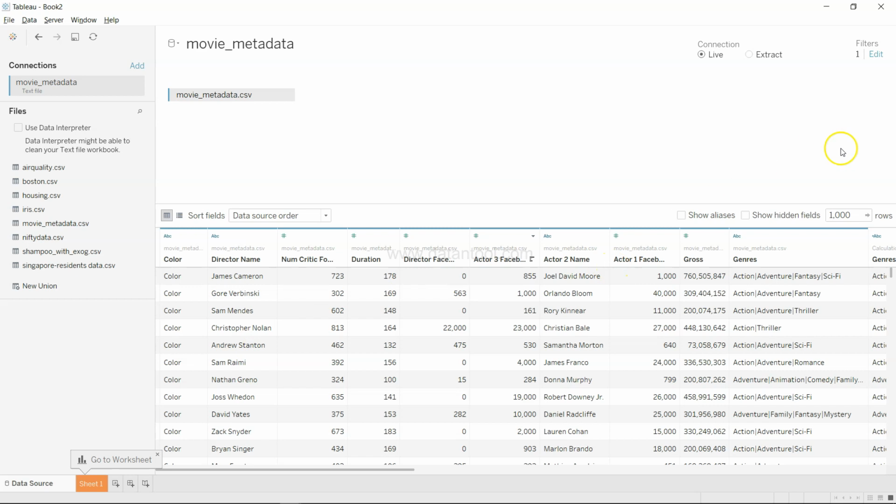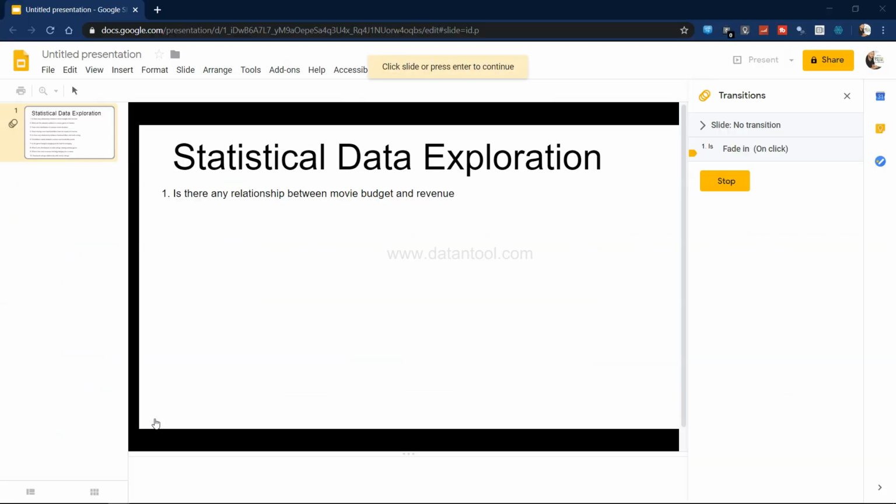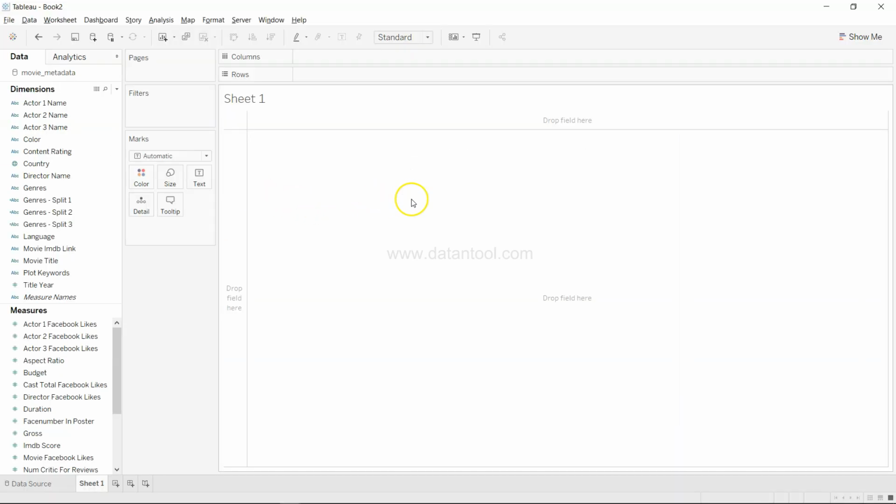But what you can do is simply keep on coming over here based on the needs and keep removing the null values as and when you see it is not making a contribution to the analysis. But for now, I'll just go to sheet 1, and in sheet 1, the question of our interest is: is there any relationship between movie budget and revenue? So movie budget, all right, so here is this budget, and the revenue is the gross revenue.